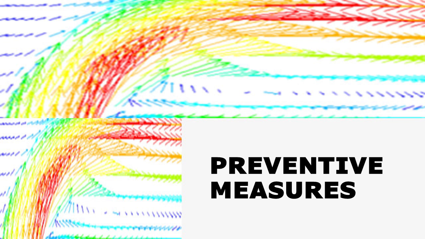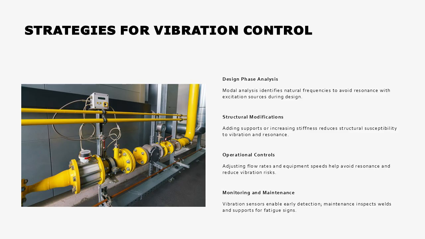Preventive measures and strategies for vibration control. Preventing vibration-related failures requires a combination of design, operational, and maintenance strategies. During the design phase, engineers should conduct modal analysis to identify natural frequencies and ensure that excitation sources do not coincide with these frequencies. Structural modifications, such as adding supports or increasing stiffness, can help reduce susceptibility to vibration.